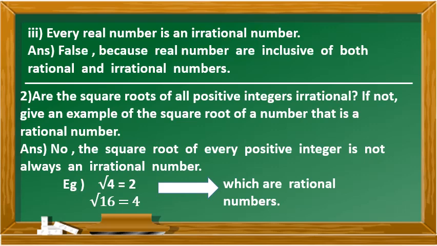If not, what should you do? Give an example, as they have asked, of a square root of a number that is a rational number. So we will give a number whose square root is rational. Square root of 4 is equal to 2. Square root of 16 is equal to 4, where 2 and 4 are rational numbers.